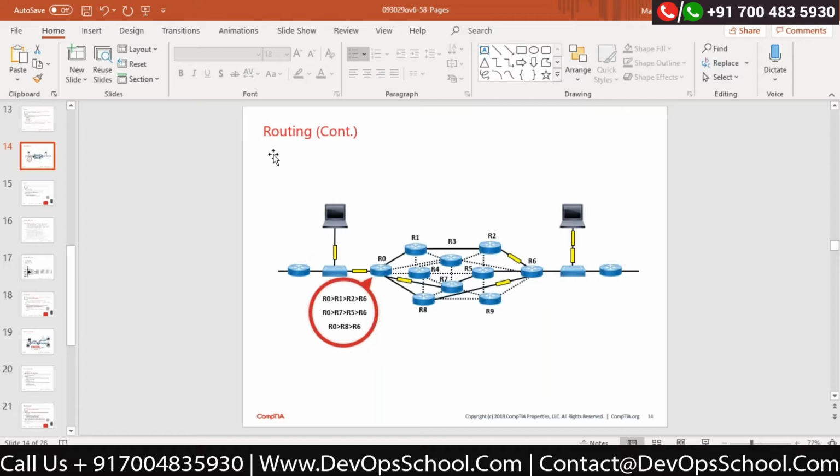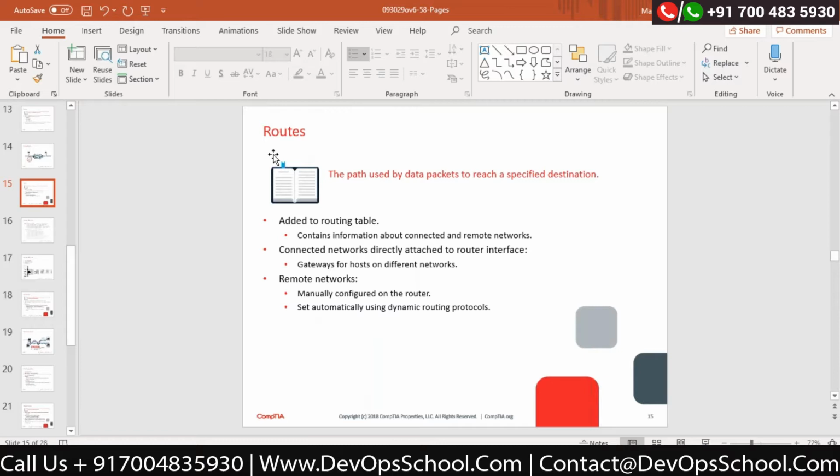And this happens because of the routing protocols which are available. Correct? Now, a routing protocol is to find out the best routes between your source and destination. Correct?